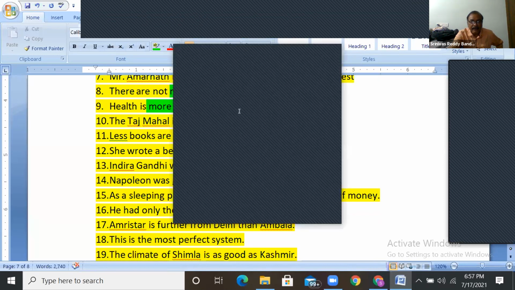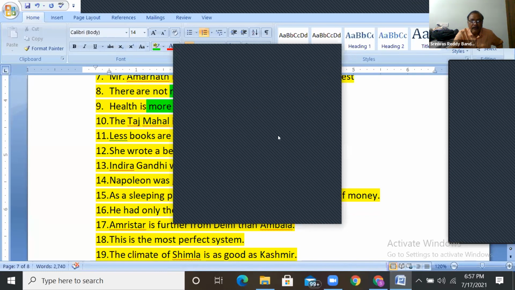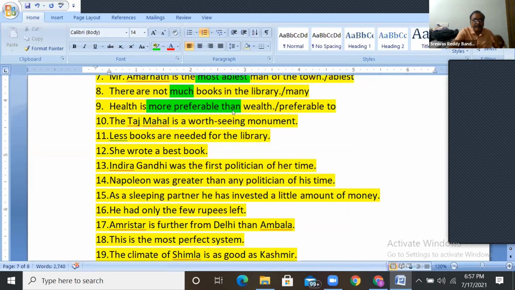Okay, Ram Subhash here. Mahendra, what did you say here? Mahendra, I will explain the above example. Here, ninth one, all of you remember: when we use the word preferable, it itself shows the comparison. The word itself is comparison. When the word itself is comparison, there is no need of more.